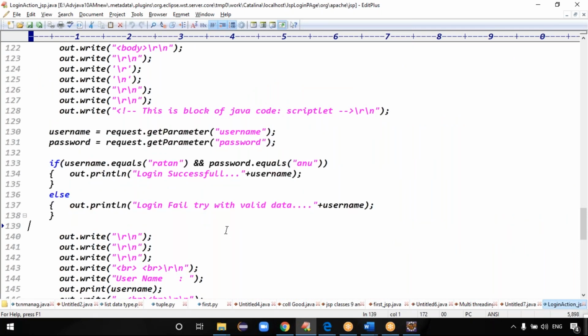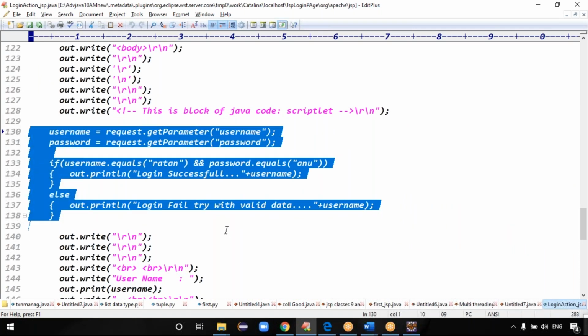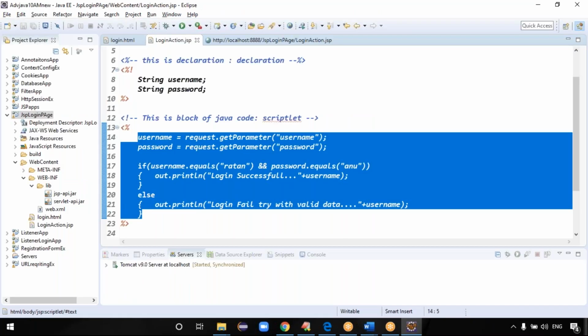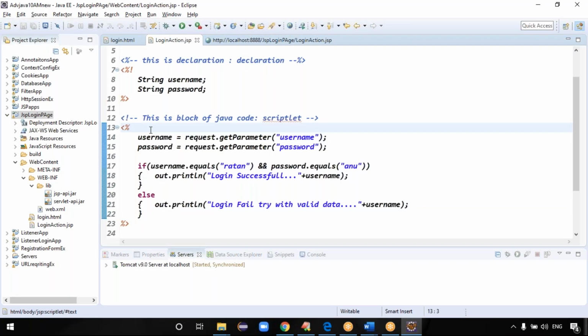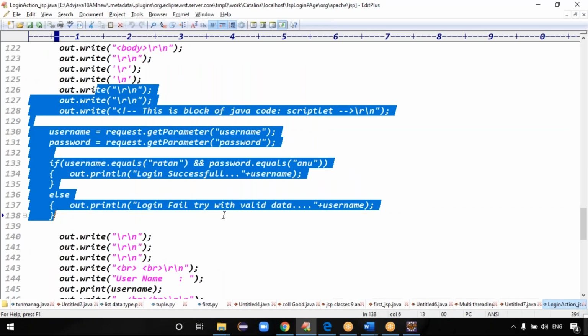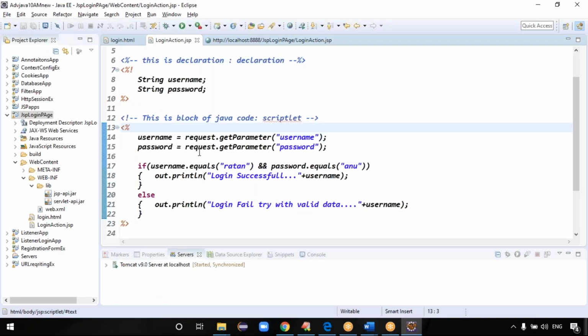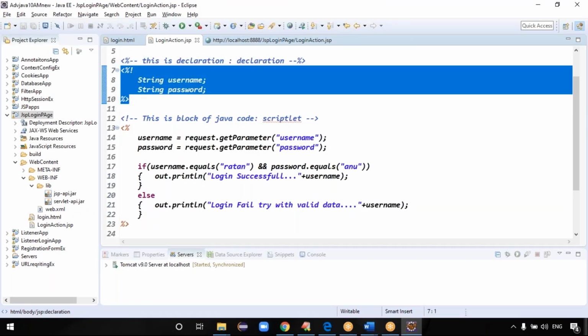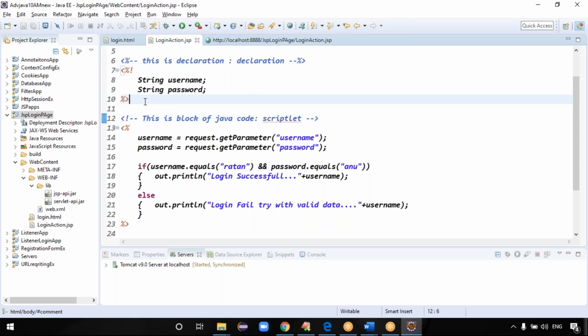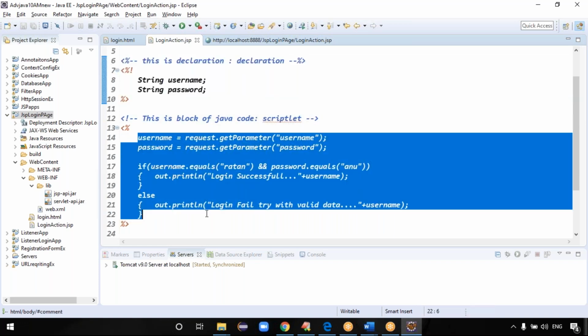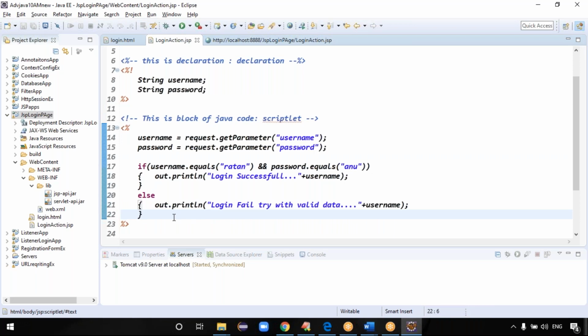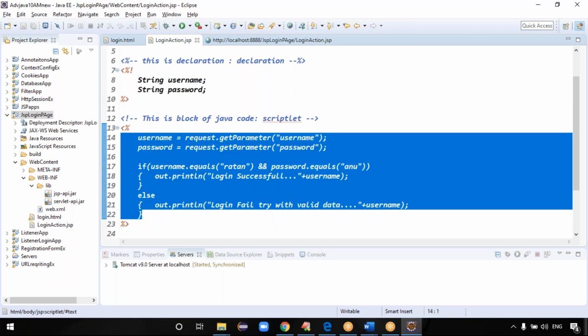Yeah, core 5, right? Exactly. Because even if you declare the variables, then what happens here? Those become the local variables of the underscore service method, right? Because if you declare the variable here, then that variable becomes a local variable of the underscore service method. Exactly. Declaration tag variables become the instance variables. These variables become what? Local variables, right? Scriptlet tag code becomes the logic of the service method, right?